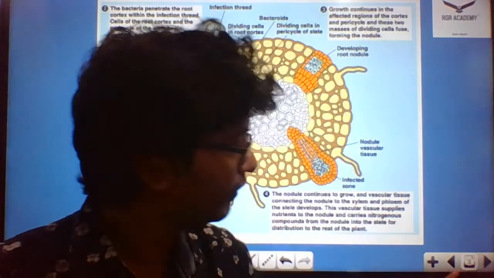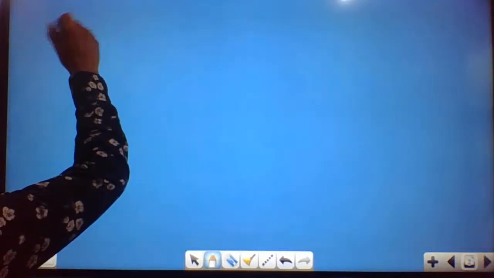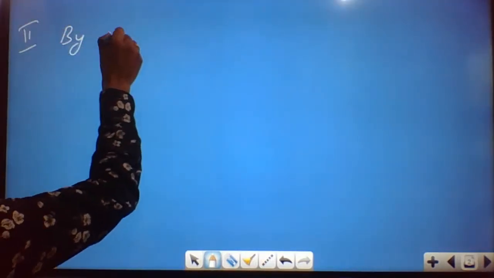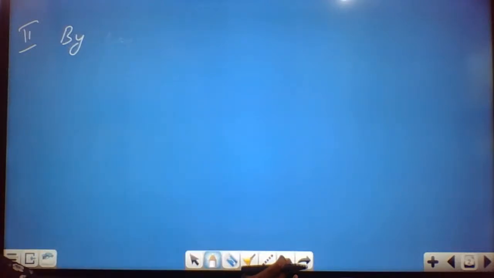Okay, this we have done. Next we move on to the cyanobacteria. So the second part we're going to discuss is the cyanobacteria. The cyanobacteria can also be called blue-green algae.